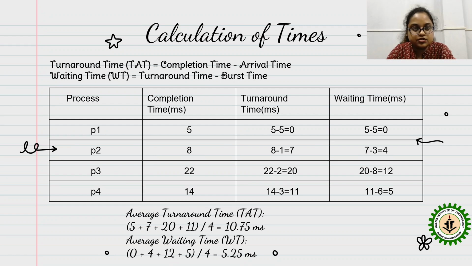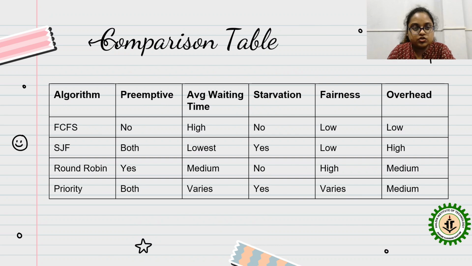So this is the calculation for the times. You get the turnaround time from the completion time and arrival time. And next you can see the average turnaround time and average waiting time. So this is the comparison table.